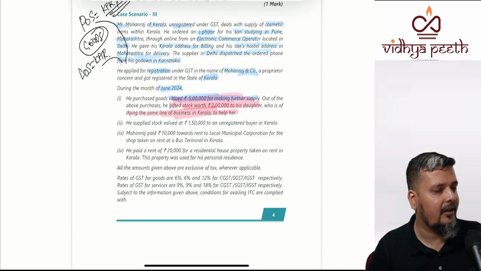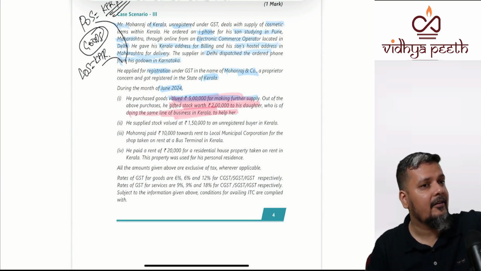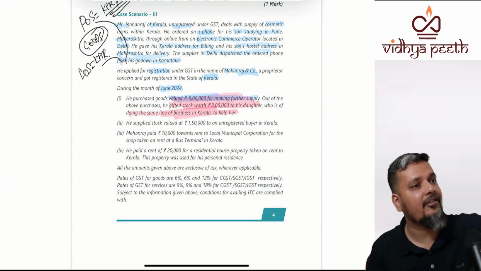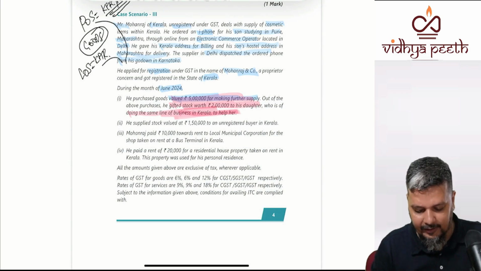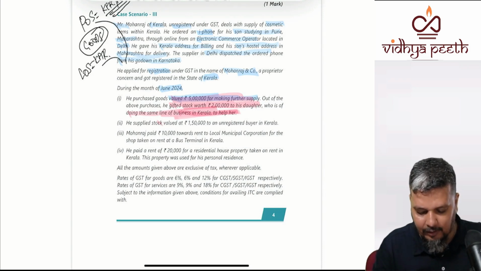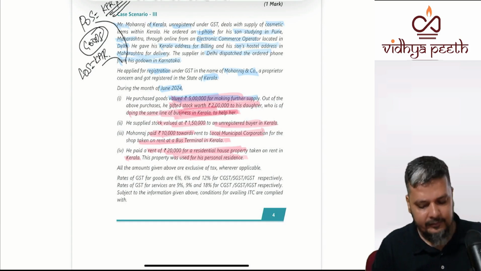It is a related party transaction. For a father and daughter, it is related unconditionally, so no dependency. So related party transaction. He also supplied stock of 1,50,000 to an unregistered buyer in Kerala. He is also paying rent of 10,000 to the local municipal corporation for a shop taken on rent in a bus terminal in Kerala. He is also paying rent of 20,000 for a residential house property taken on rent in Kerala. This was used for his personal residence.